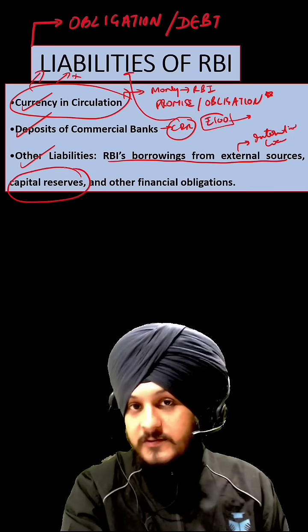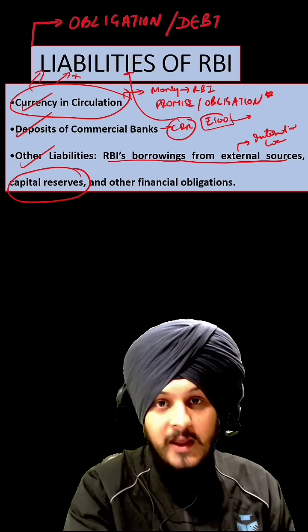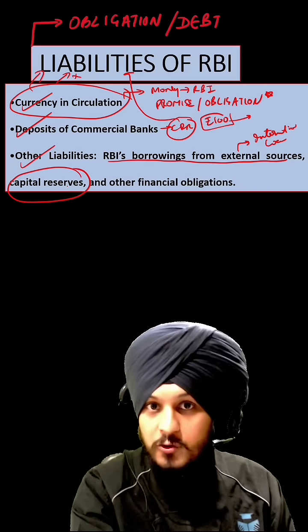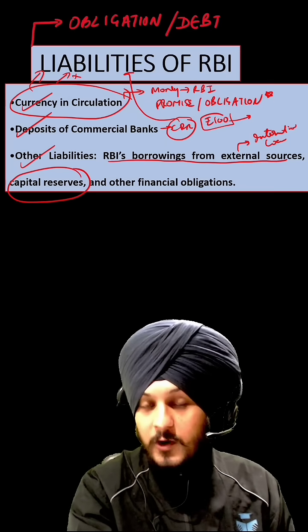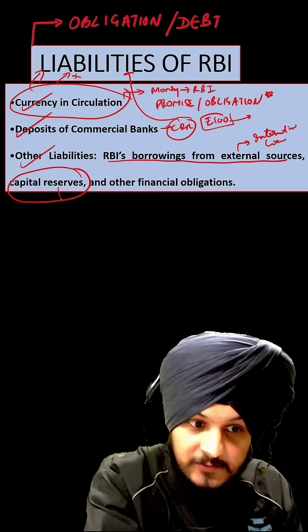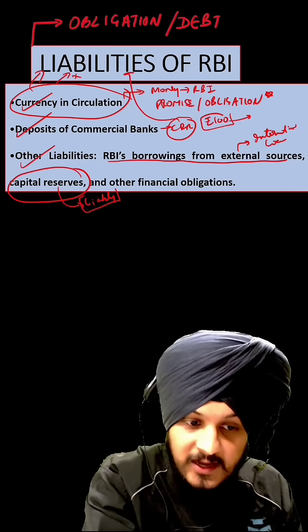These are the type of reserves that the RBI sets aside. And these are the type of reserves that the RBI cannot use for regular spending. Fine, and that is the reason. Since they cannot be used for regular spending, they can be used only for unforeseen events. For example, financial crisis. Fine, so that is the reason that these capital reserves are also a type of liability and not assets because of the limitation that is attached to them.